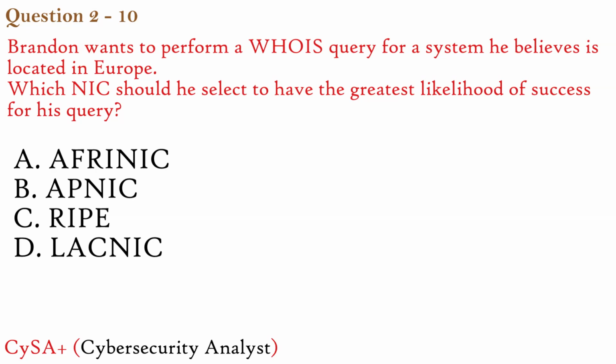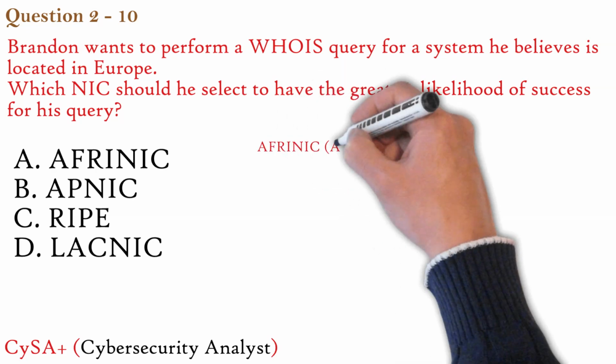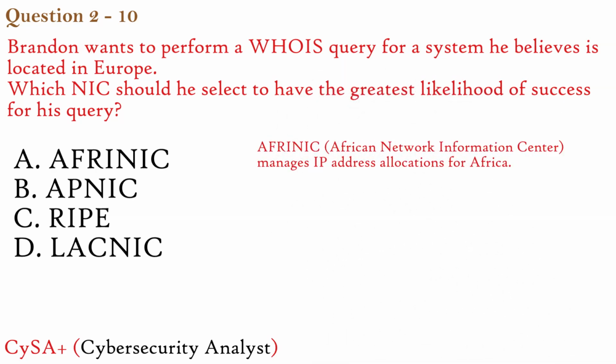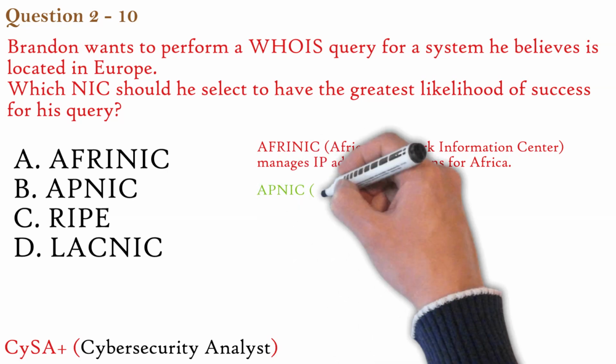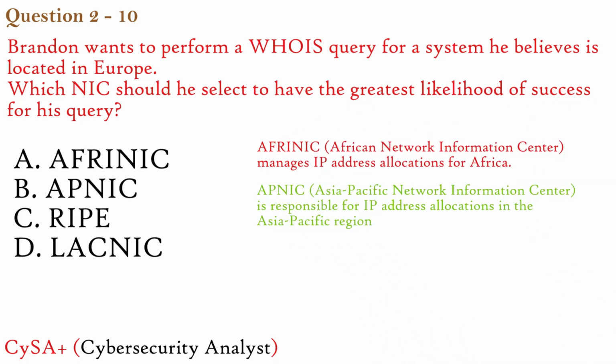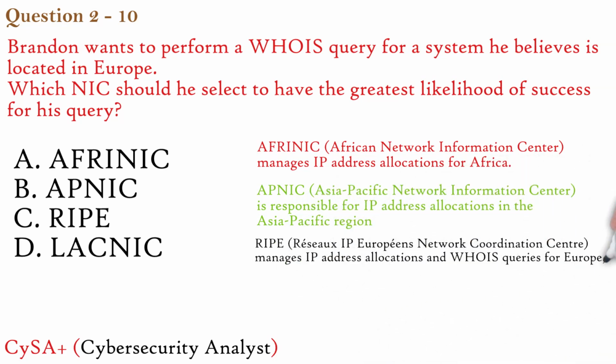AFRINIC stands for African Network Information Centre, manages IP address allocations for Africa. APNIC stands for Asia-Pacific Network Information Centre, is responsible for IP address allocations in the Asia-Pacific region. RIPE, Réseaux IP Européens Network Coordination Centre, manages IP address allocations and WHOIS queries for Europe, the Middle East, and parts of Central Asia.